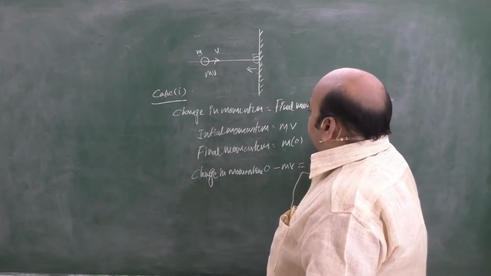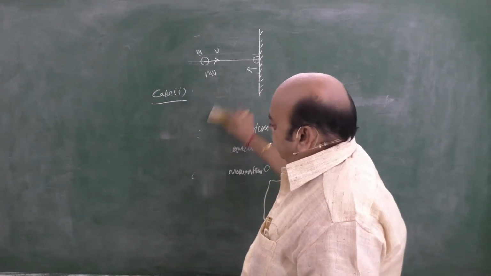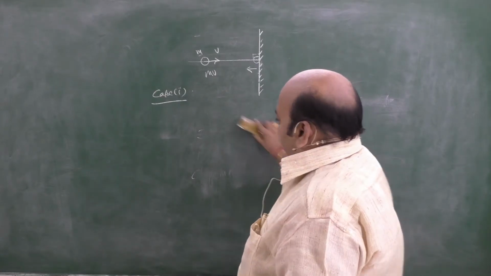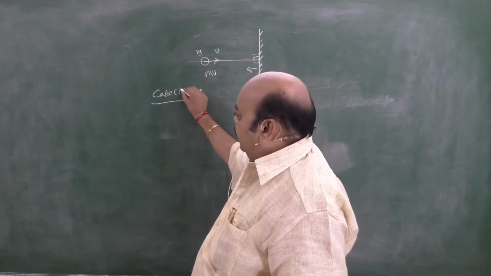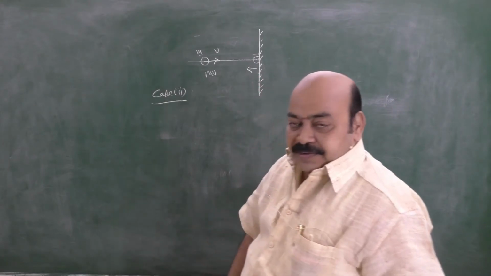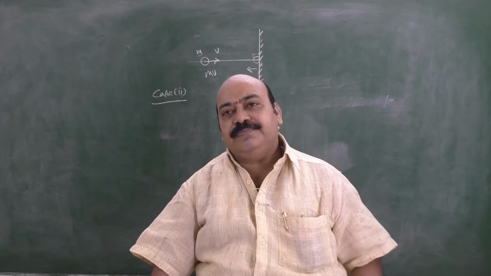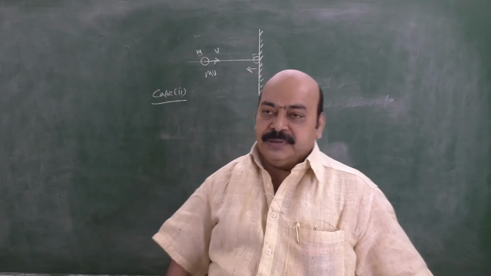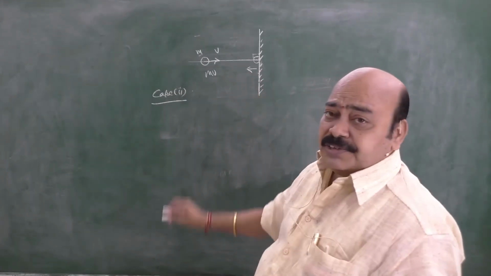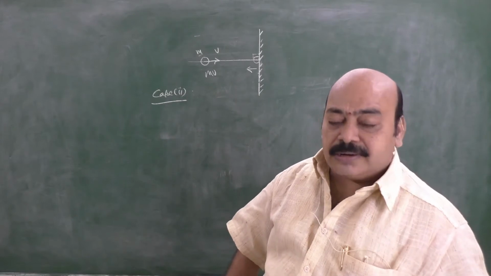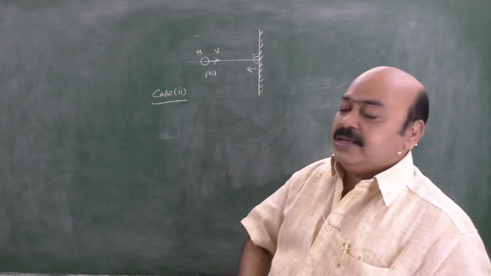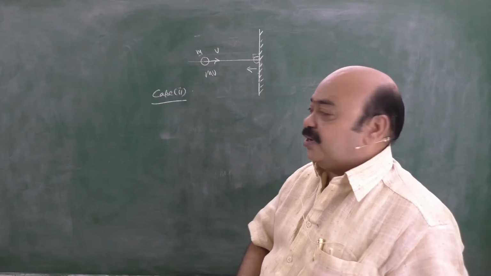Now let us consider case 2. See, now same ball of mass m, it's thrown normally and hits the wall. It rebounds with the same speed. Right? It's not correct to say it rebounds with the same velocity. Same velocity means the same direction also we have to take.